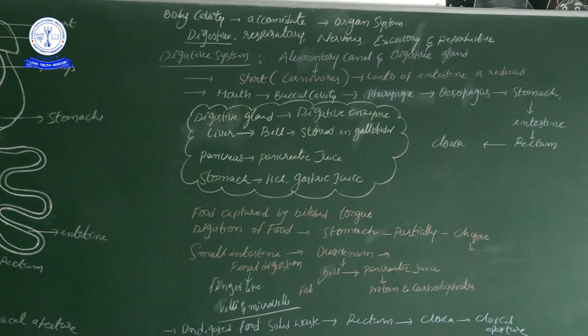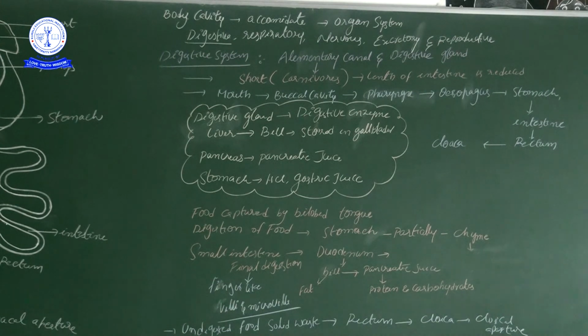And then a very important thing: in the small intestine, the internal surface has finger-like projections. Whether you remember or not, I drew the human alimentary canal section cutting, which has 4 layers. One is the serosa, after that muscularis, submucosa and mucosa. The mucosa layer has finger-like projections. Those finger-like projections we call villi.